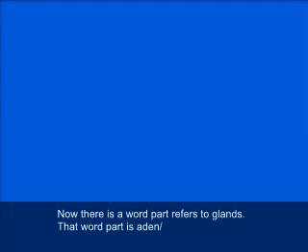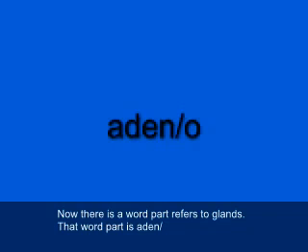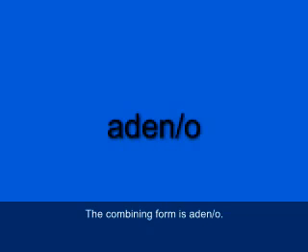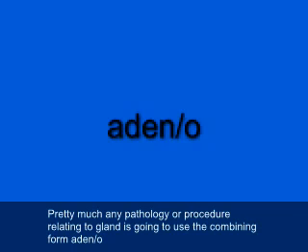Now there's a word part that refers to glands, and that word part is aden. The combining form is adeno, A-D-E-N-O. And so pretty much any pathology or procedure relating to a gland is going to use the combining form adeno.